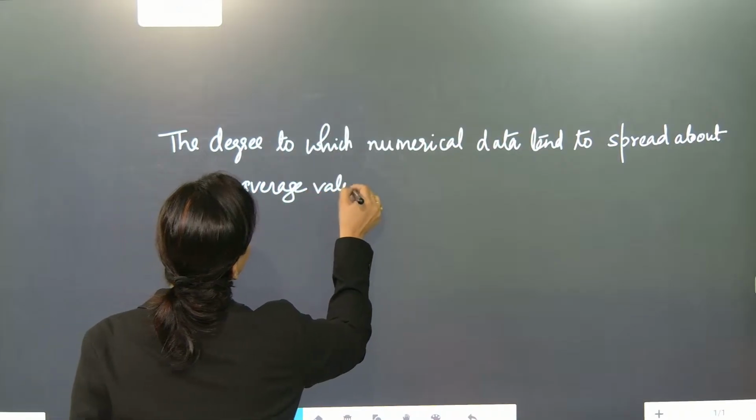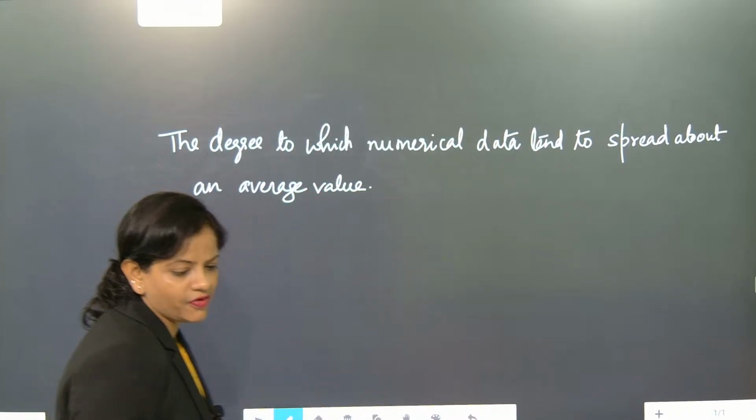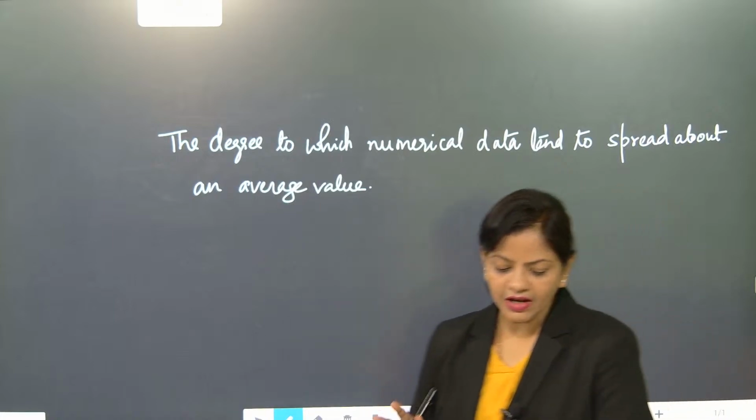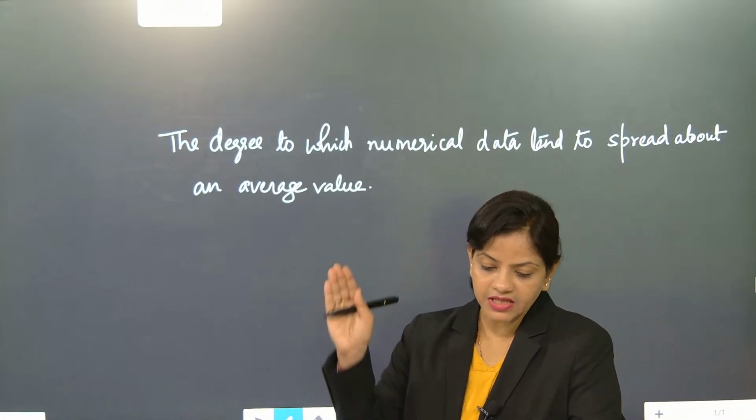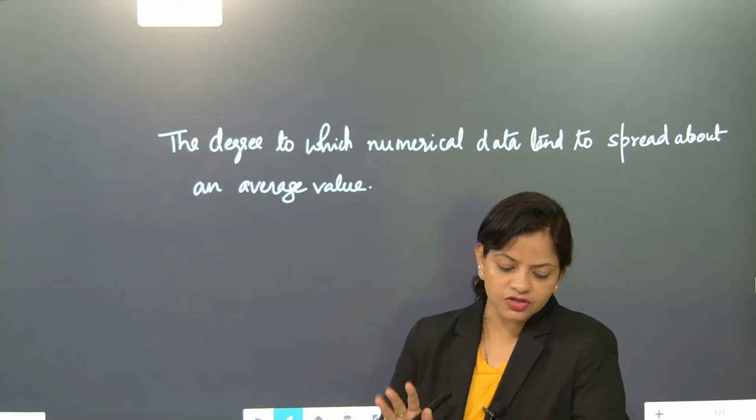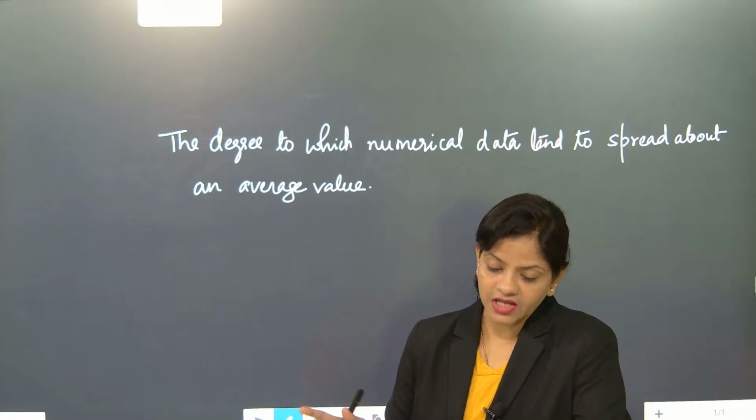So here the entire talk is about average value. If somebody asks you about average, the value which is exactly coming as average, that is coming as dispersion of the data. Understood or not? It will be called variation.